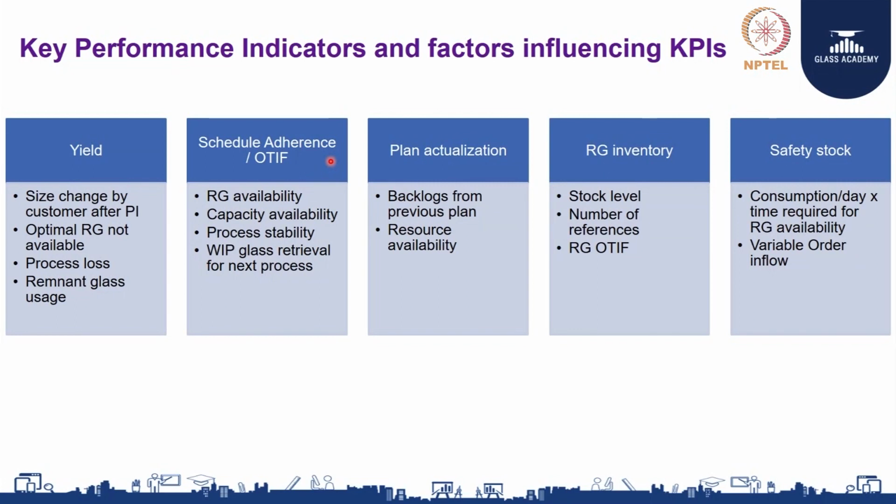So, how will you give an alternate plan if you do not have a safety stock, or how will you give an alternate plan if you do not have the desired raw glass inventory? Hence, these two become the next important key performance indicators of the planner, so that the line utilization is also being taken care of.